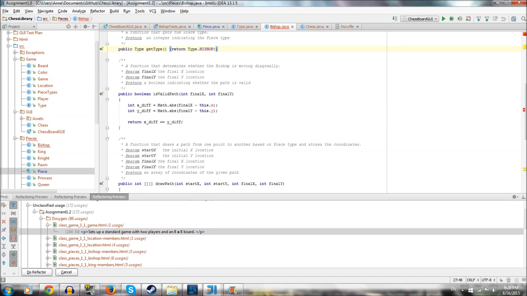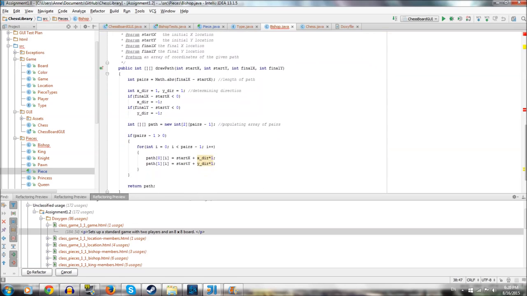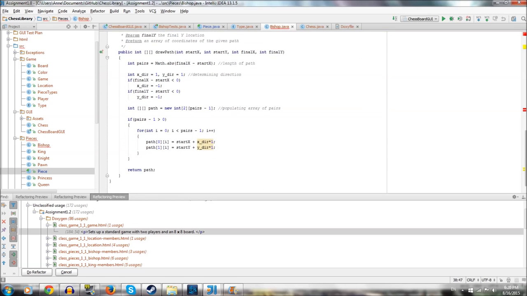So is valid path, it's determining whether the bishop is moving diagonally. So it's taking the difference between the x's and the y's. And if you think about a diagonal line, if you're moving up 3 and over 3, the difference between the x's and the y's will be the same, the absolute difference. So that's actually pretty simple to determine if it's moving diagonally. But then if we actually want to draw the path it's trying to take, it's a little bit more complicated, but it's not too bad.